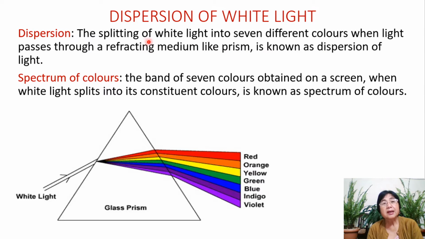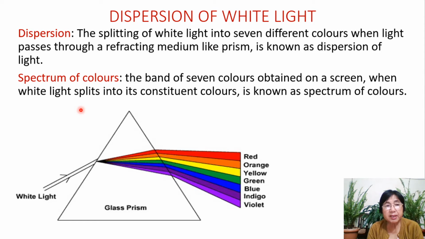White light, when it passes through a refracting medium like a prism, gets dispersed. It gets split into 7 different colors. So this phenomenon is known as dispersion of light.